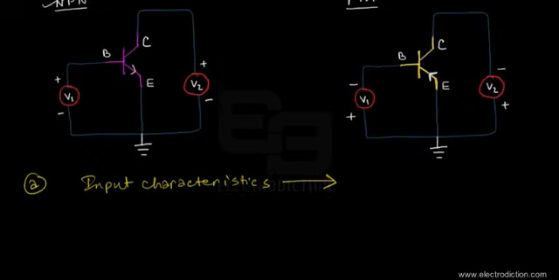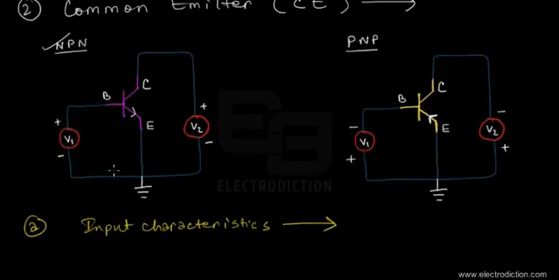I'm just going to write it down over here. In order to study the input characteristics, we'll need to modify one of the figures to set up the experimental arrangement. In studying the input characteristics, we're basically going to study the input current versus the input voltage curve. That's exactly the base current versus the base emitter voltage curve.